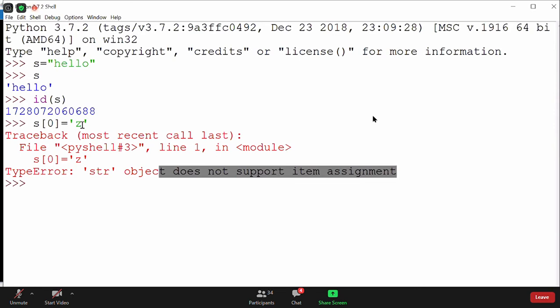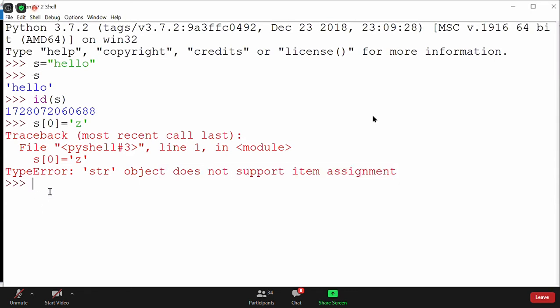Understood, everyone? Why am I getting an error? Because string is immutable. I'm getting this error because you cannot change that hello to Zello. Hello will never become Zello, guys.